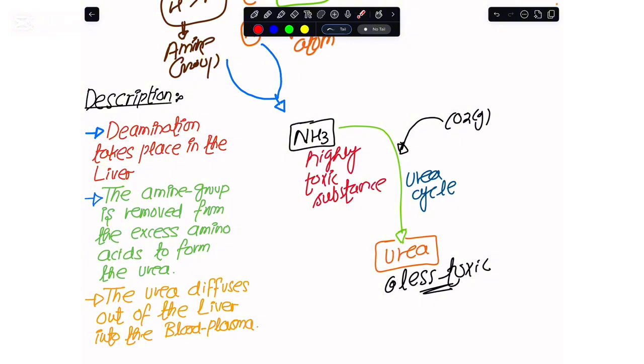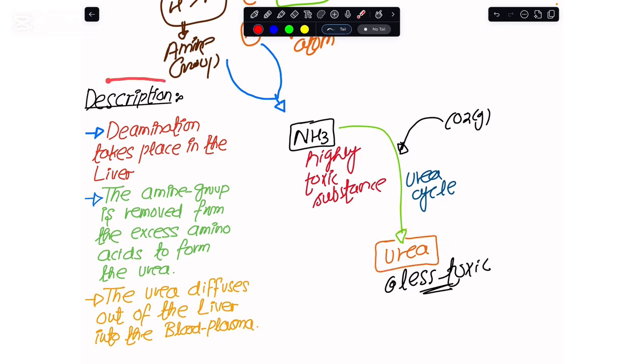So my body takes this ammonia into the urea cycle, where the ammonia is combined with carbon dioxide gas and we make urea out of it. Now, urea compared to ammonia is less toxic, but still we cannot afford to let it keep accumulating in us, so we are required to remove it. This is why we need the excretion process, to take this urea out of the blood plasma.